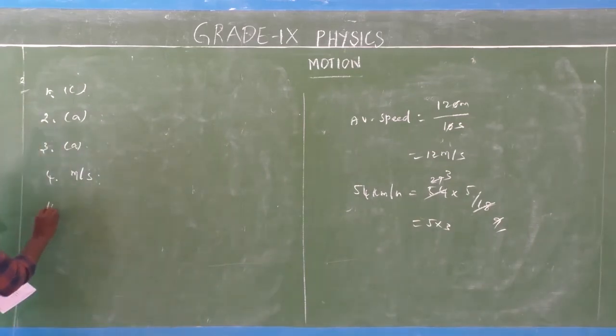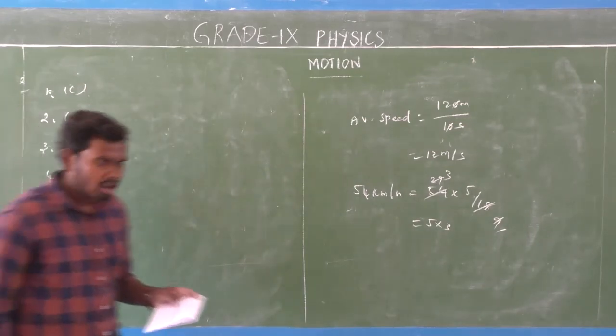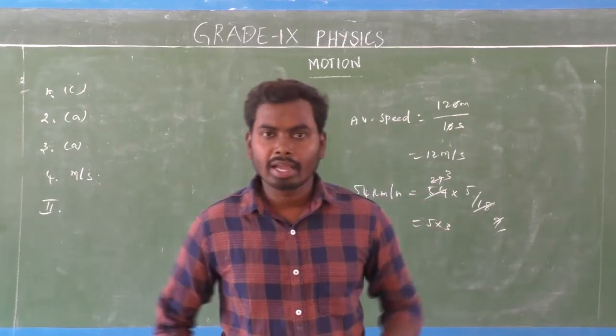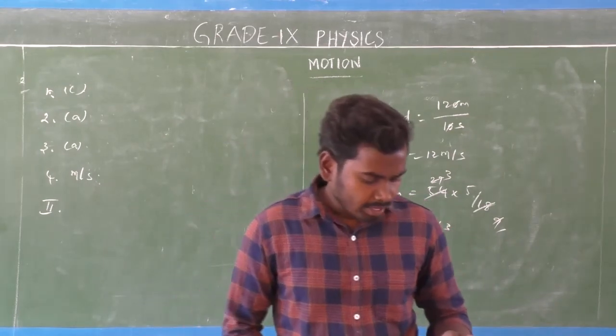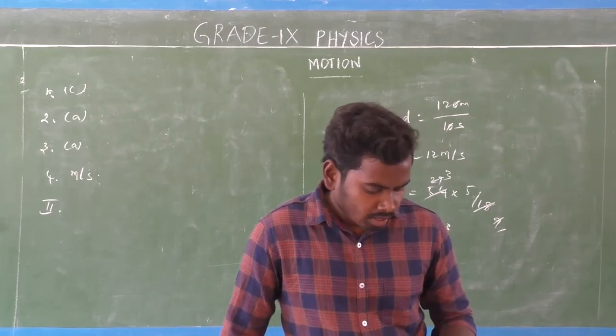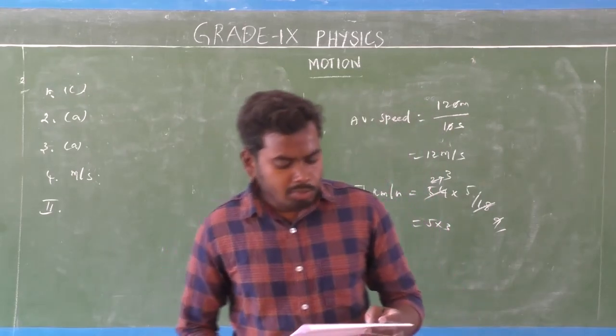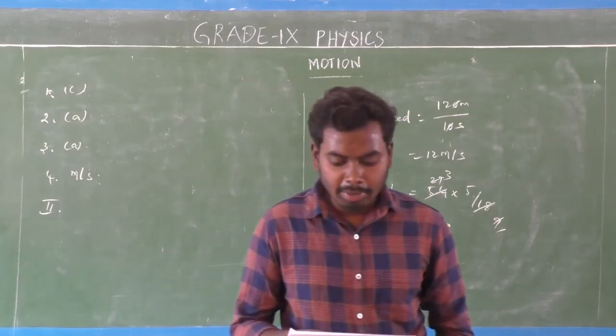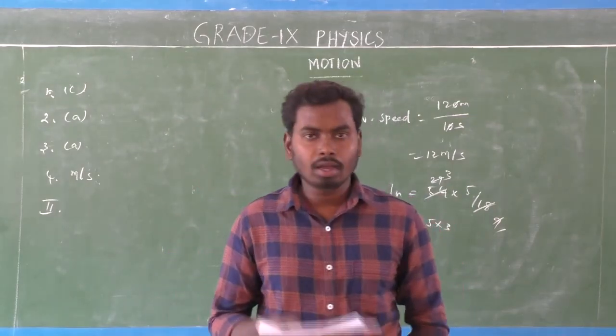Next, Roman numeral 2, answer the following. First one is define average speed. Average speed is nothing but the total distance covered by the object divided by the total time taken. That is average speed. Next one, what is that? An object travels 16 meters in 4 seconds and another 16 meters in 2 seconds. What is the average speed of the object?